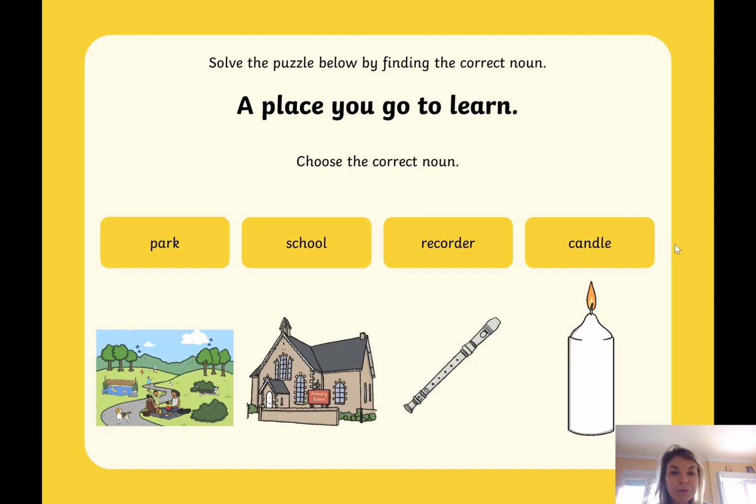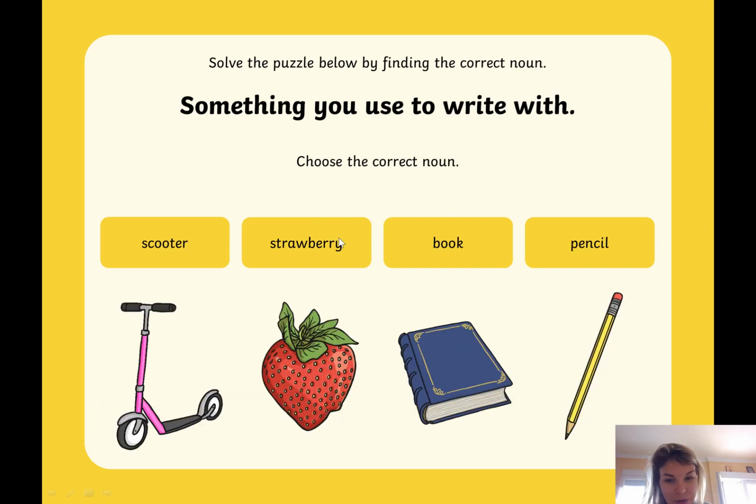A place that you would go to learn. Where would you go and learn? You might learn actually in 2 places, but the place that you would go to learn almost every day. Would you go to a park, school, recorder, or candle? 3, 2, 1. School. Yes. Some people might say you learn in the park. Sometimes you might be learning how to play football. You might be learning how to skip. But we're talking about where you would go to learn every weekday, which would be a school.